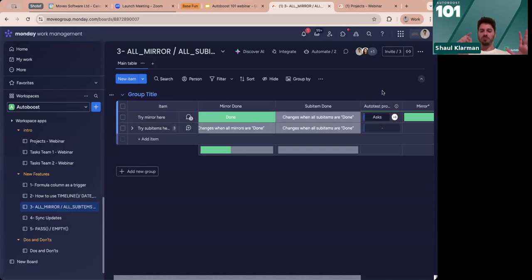So you can have a board in which you choose what you want to know and what you want to track, and you want to see if everything meets a certain criteria, you can do it like this. Okay? I really like it. I think it's super, super powerful.